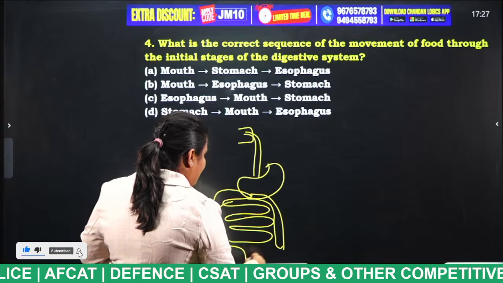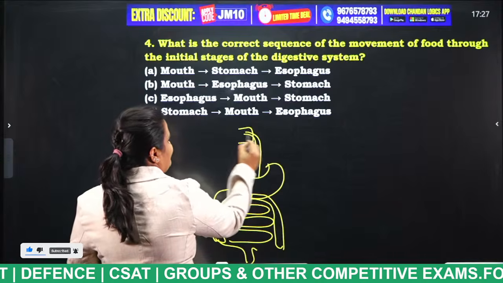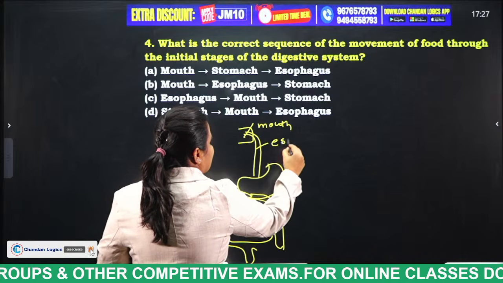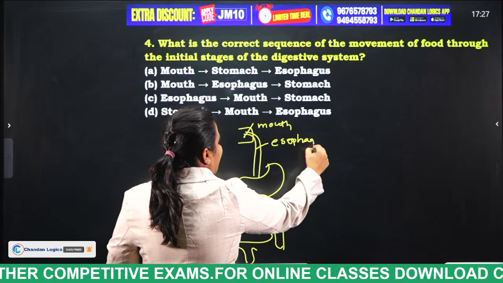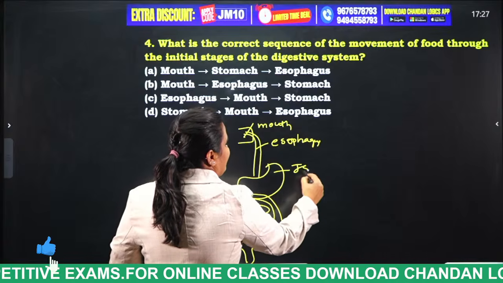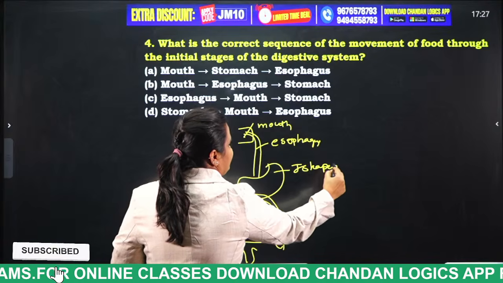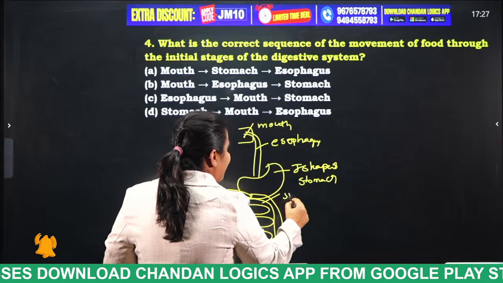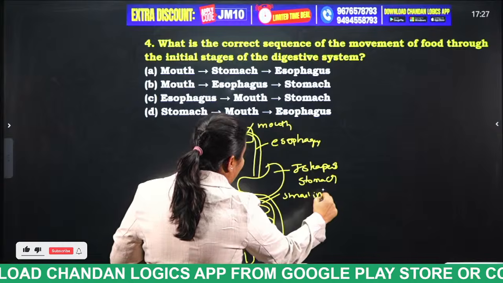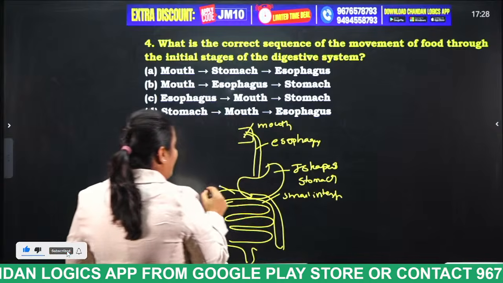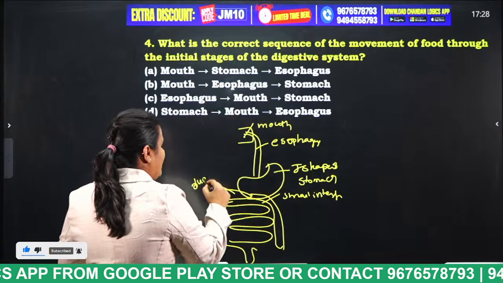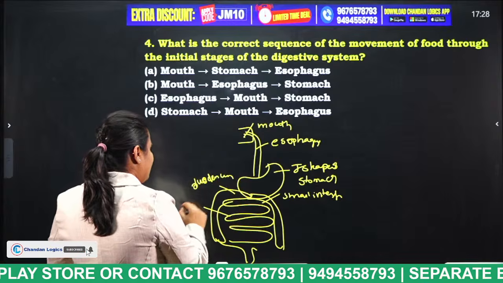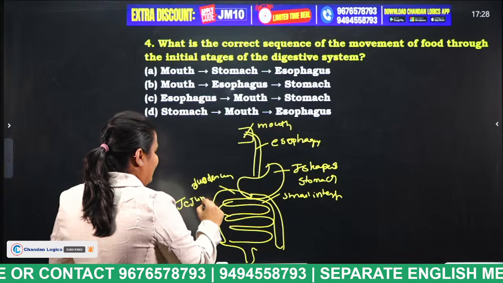Just imagine, students, this is the mouth, this is the esophagus, and this is the J-shaped stomach. This is the small intestine. The small intestine again consists of what, students? Duodenum, jejunum, and finally ileum.